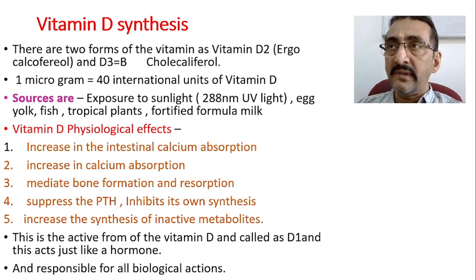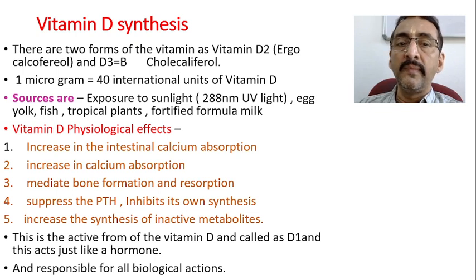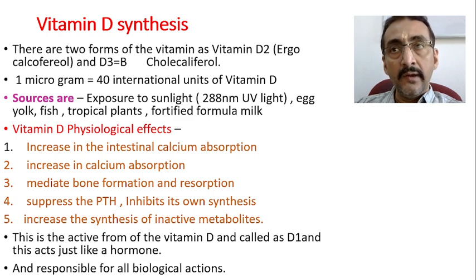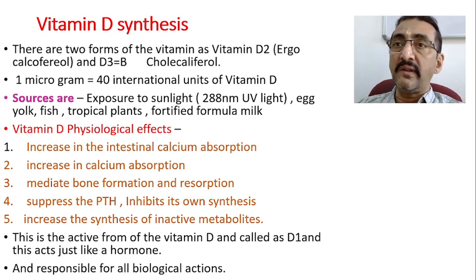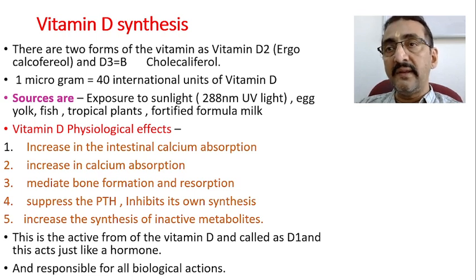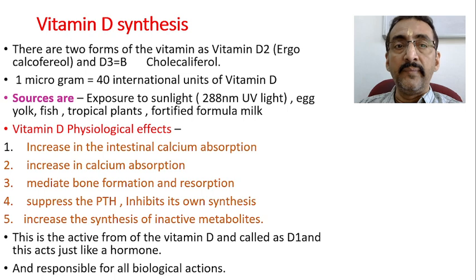Now look at how much vitamin D is required per day. That is 1 microgram, about 40 international units, in 24 hours. What are the richest sources of vitamin D? One of the best sources is exposure to sunlight, especially sunlight with the 288 nm UV range. That is able to activate the dehydrocholesterol deposited in the subcutaneous layer of the skin, and this helps to produce the storage form of vitamin D.